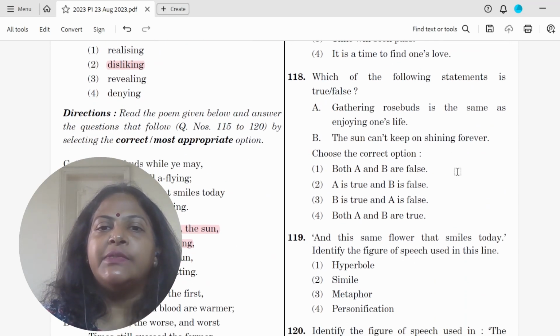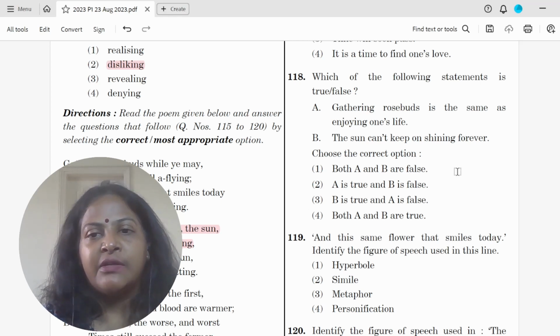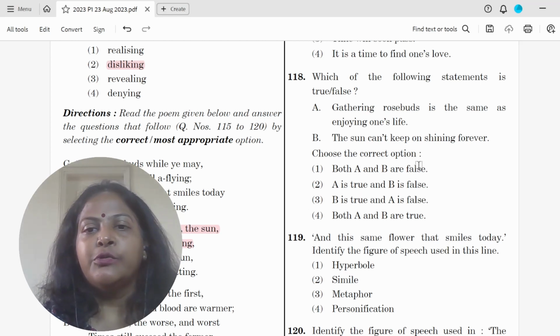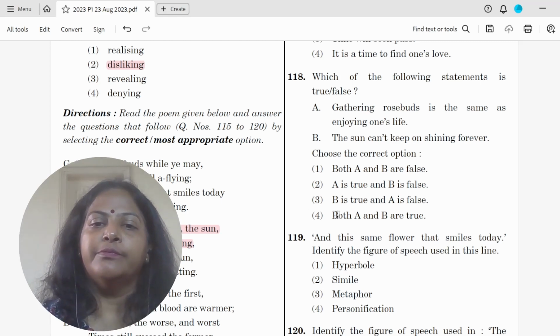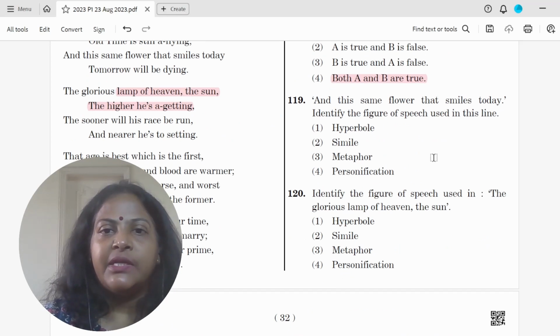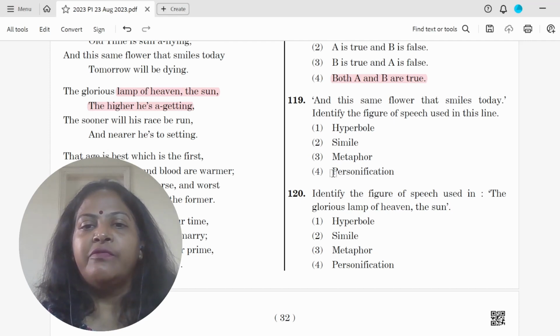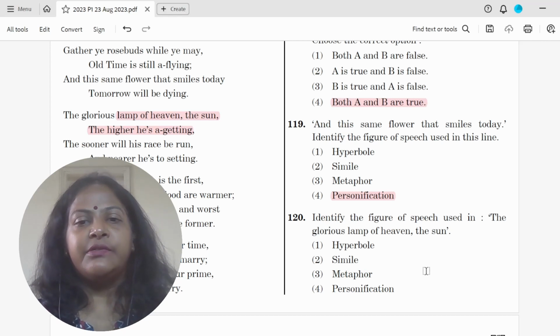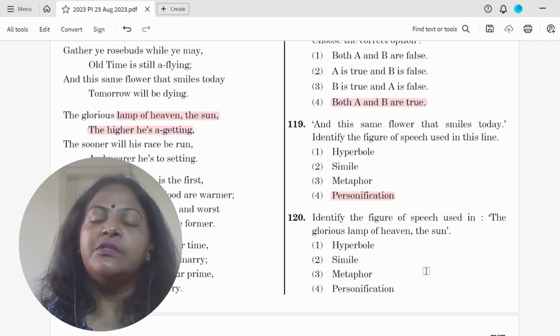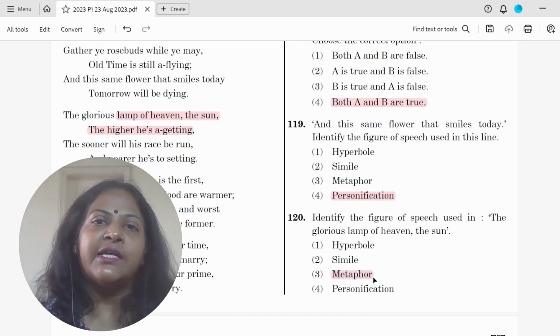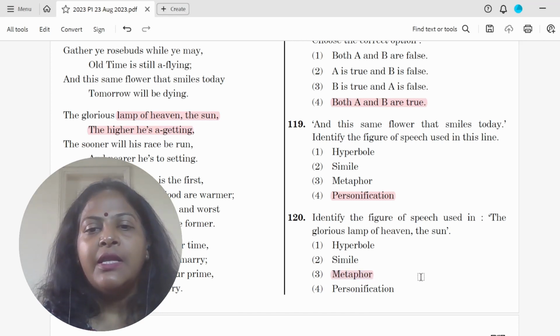Which of the following statements is true or false? Gathering rosebuds is the same as enjoying one's life. This is true. The sun can't keep shining on forever. So both A and B are true. And this same flower that smiles today, identify the figure of speech. So this is personification because the flower is smiling. And the final question is identify the figure of speech in the glorious lamp of heaven. So that is a metaphor because the sun has directly been called a lamp of heaven.